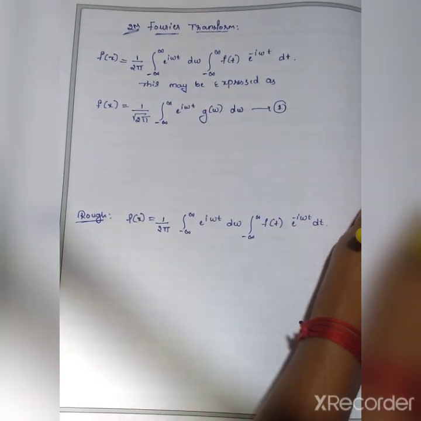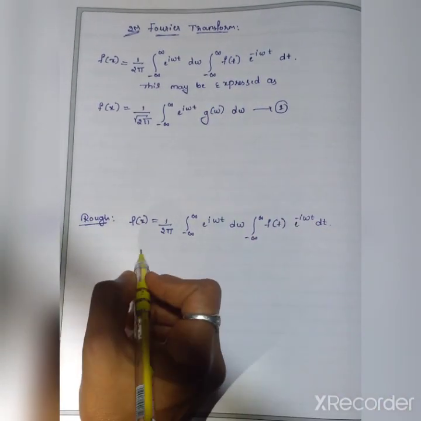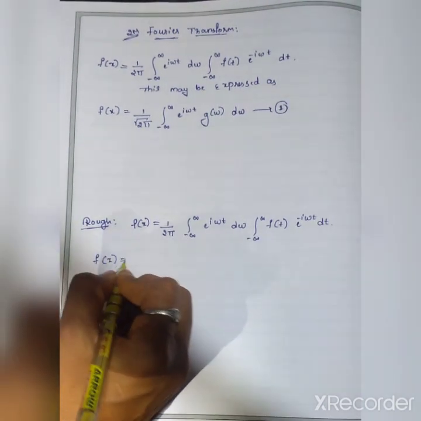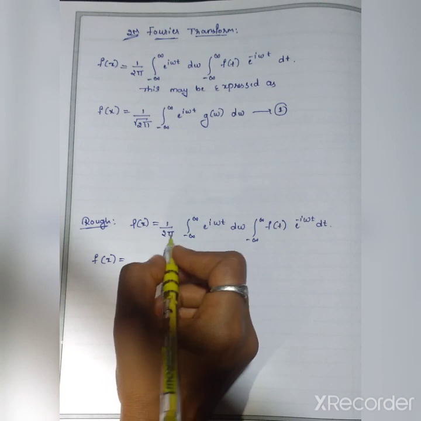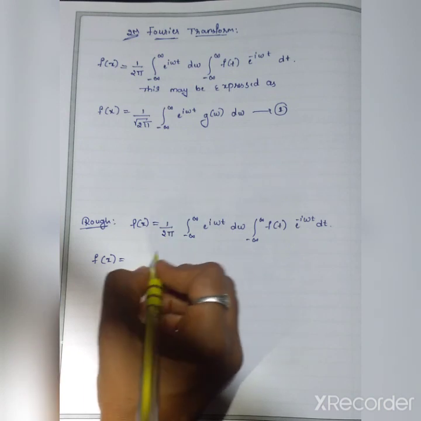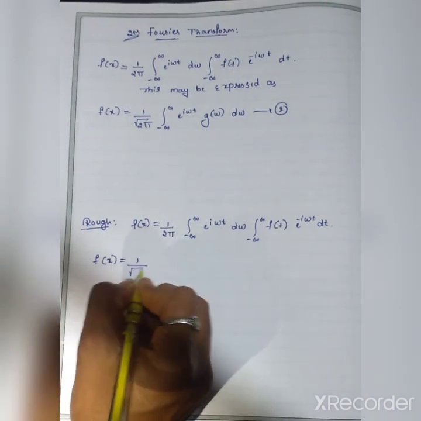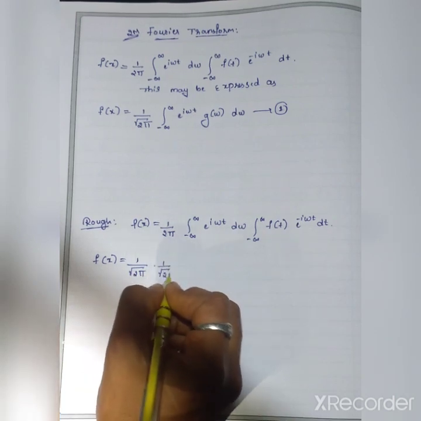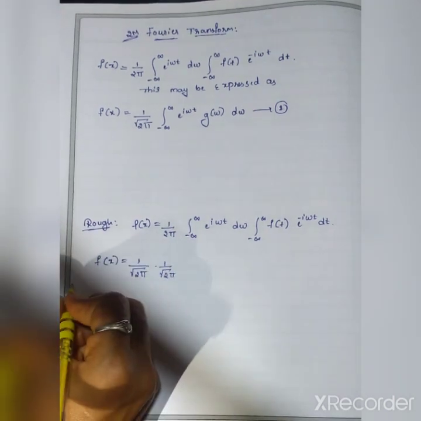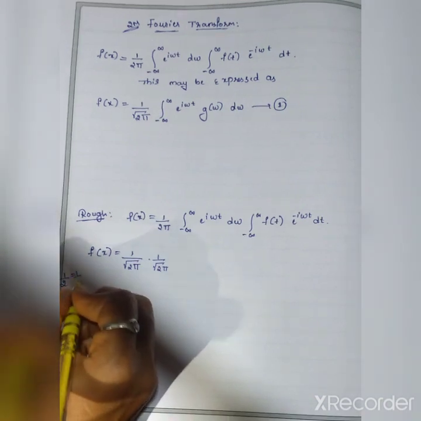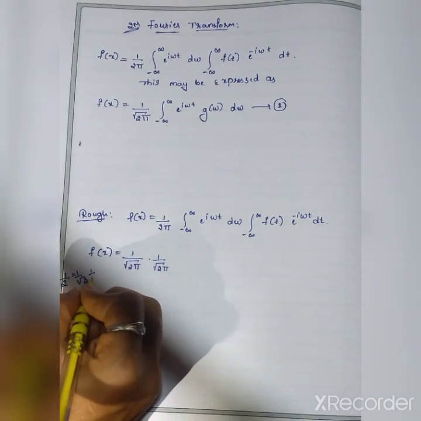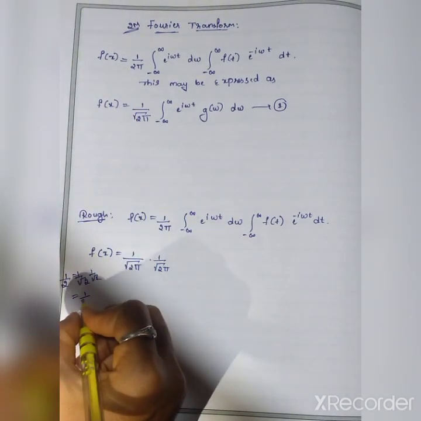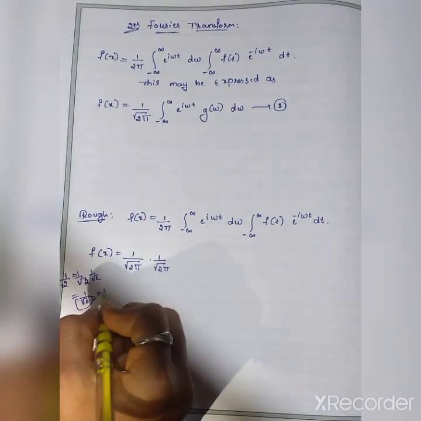Okay. Now see here, this f of x can be written with 1 by 2 pi as 1 by root 2 pi into 1 by root 2 pi. That is nothing but 1 by 2, because 1 by root 2 into 1 by root 2 is 1 by root 2 squared, that means 1 by 2.